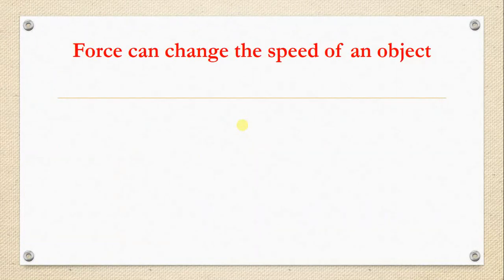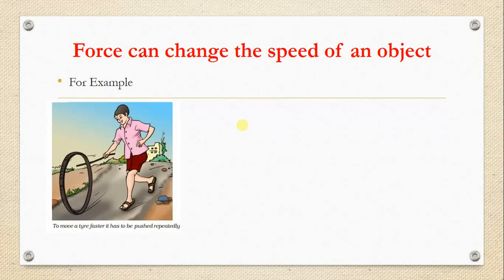Okay, let us take effects of force. The first one is force can change the speed of an object. Will you agree with this? Did you come across any this kind of examples in your day-to-day life? Yes. Force can change the speed of an object. Let us take this simple example.